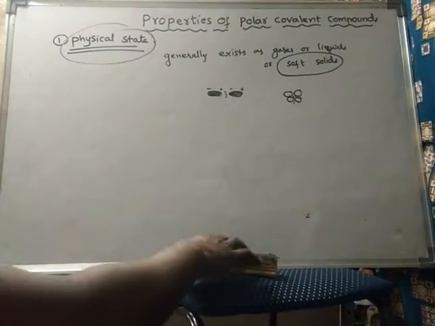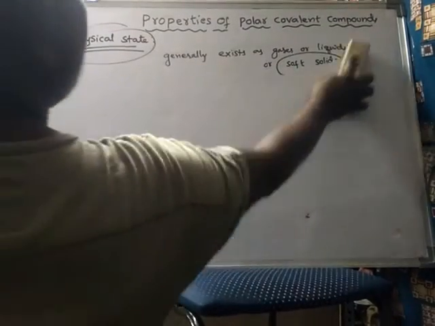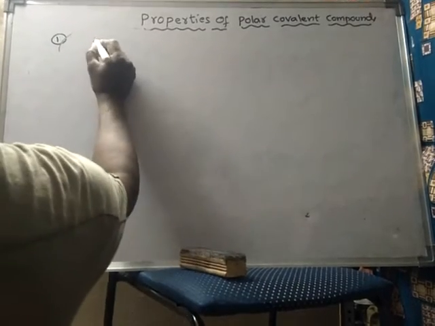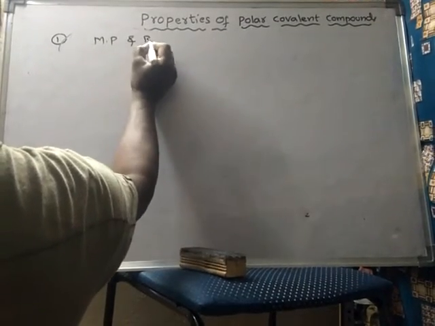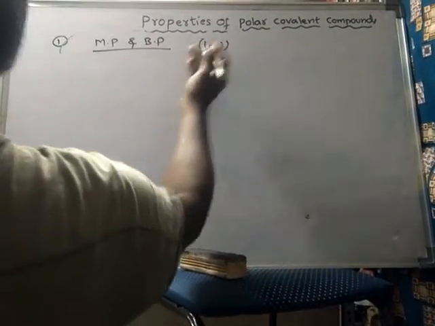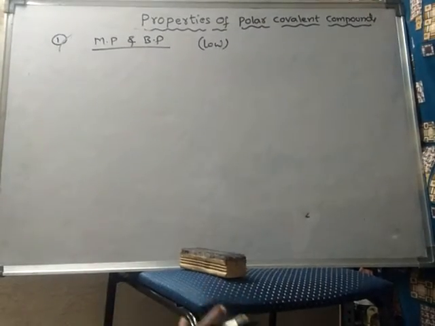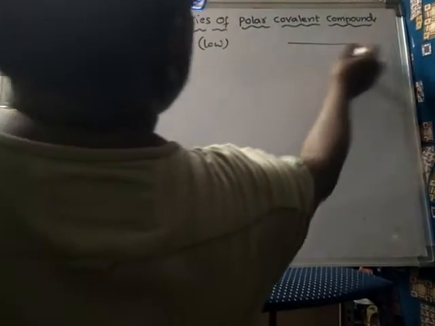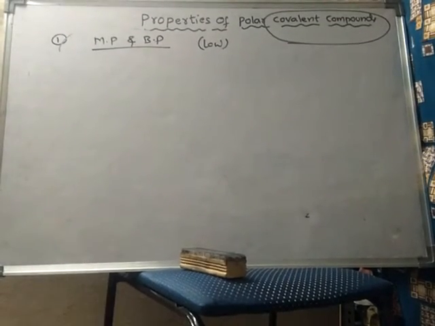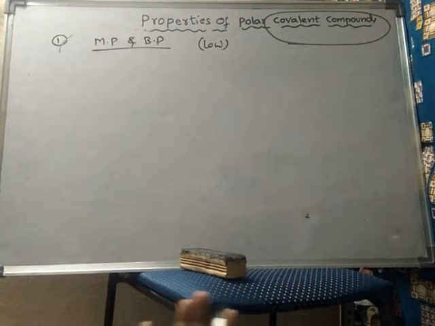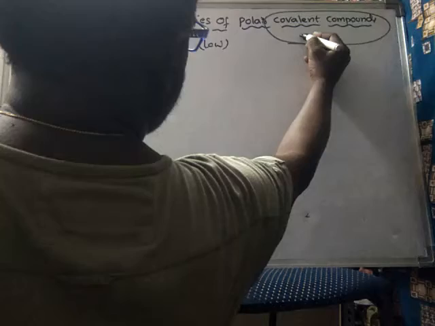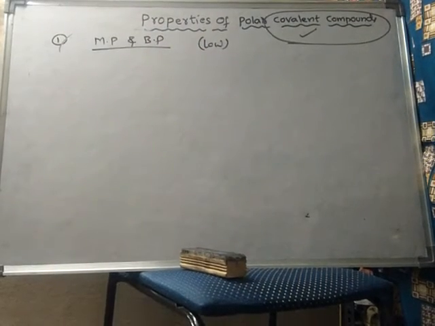Right. Next property is melting point and boiling point. Here even melting and boiling points are low, even for polar covalent compounds. Generally, for covalent compounds, melting points and boiling points will be low, either they are polar covalent compounds or non-polar covalent compounds, whatever it may be.